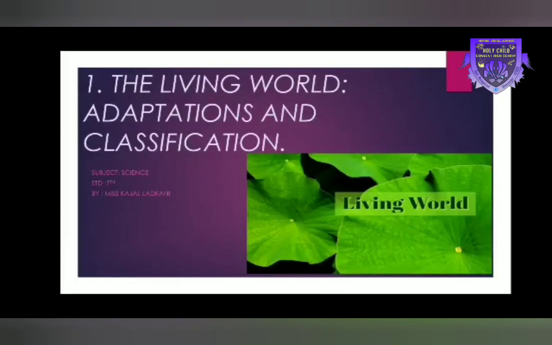These observations gave rise to the new question: how did the great diversity come into being? Coniferous trees like pine and deodar flourish in snowy regions. Coniferous means cone shaped, like in Kashmir. However, in the deserts of Rajasthan, plants like cactus and acacia are to be found. The camel, a desert animal, is not found in Kashmir.